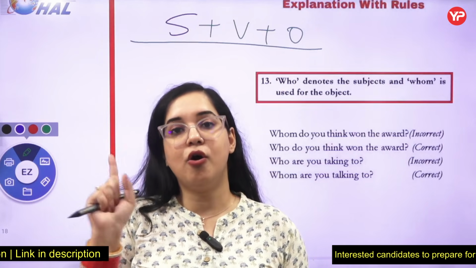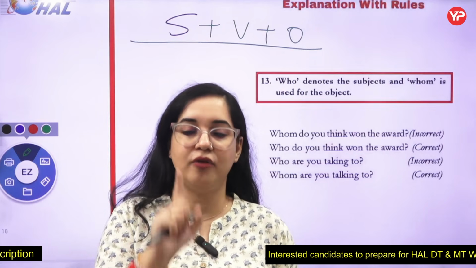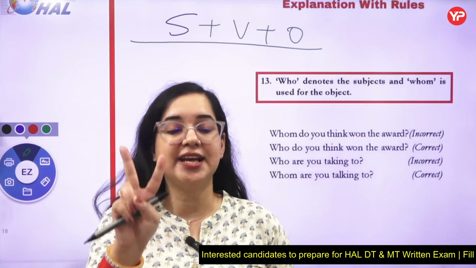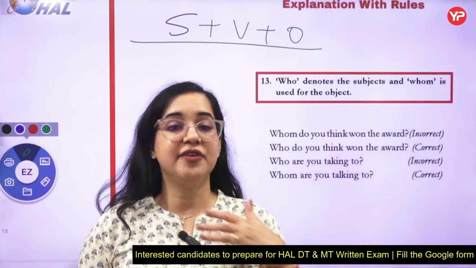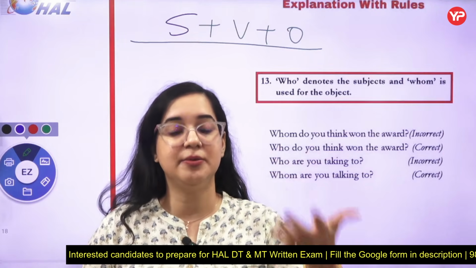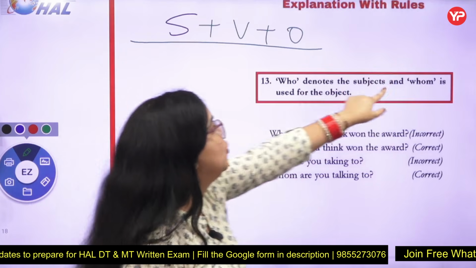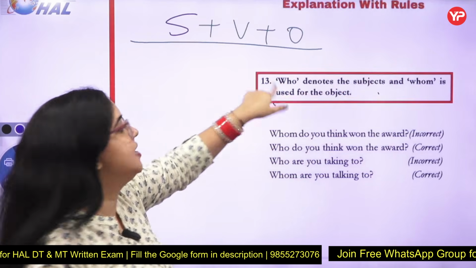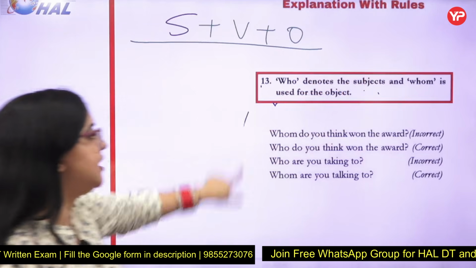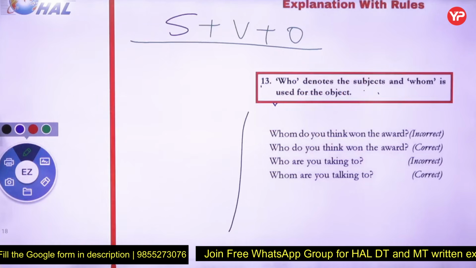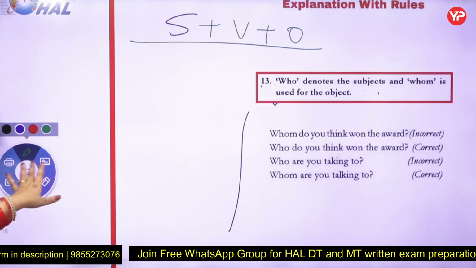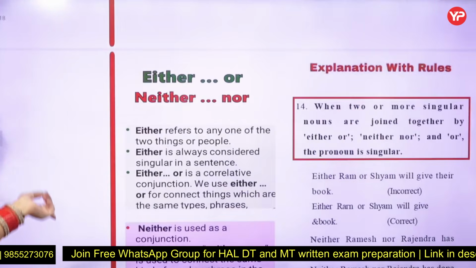Whom is used where you have already mentioned one person and you want a second person as the answer. Because if I am talking and giving the name of the other person, I am also included in that case. That's why whom is used for an object answer, and who is used for a subject answer. Who do you think won the award? Whom are you talking to? I hope this is also clear, the 13th one.